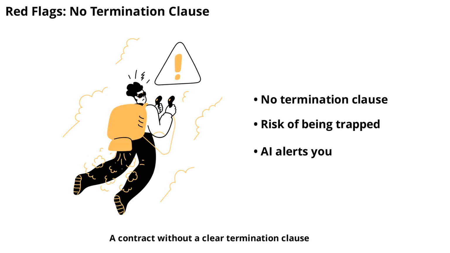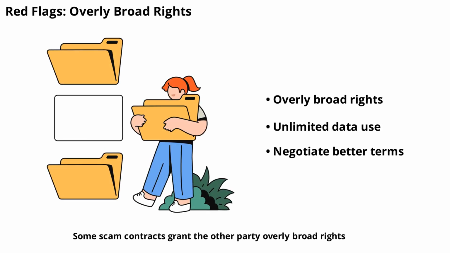A contract without a clear termination clause can trap you in an unfair agreement. AI tools can spot the absence of this important section and alert you to the risk. Some scam contracts grant the other party overly broad rights, such as unlimited use of your data. AI tools can identify these clauses and help you negotiate better terms.